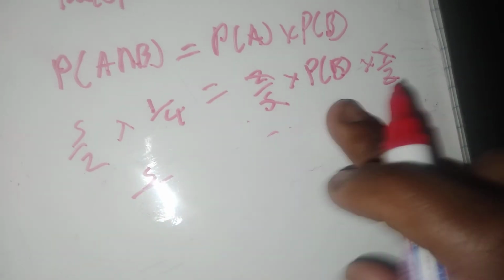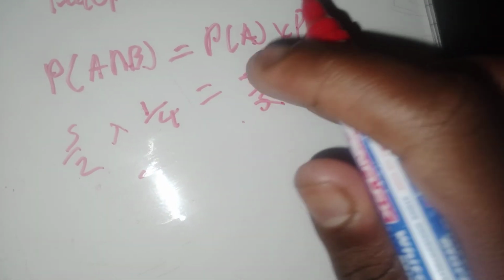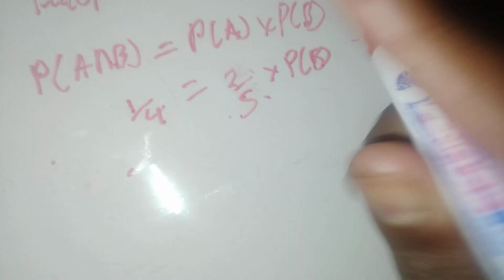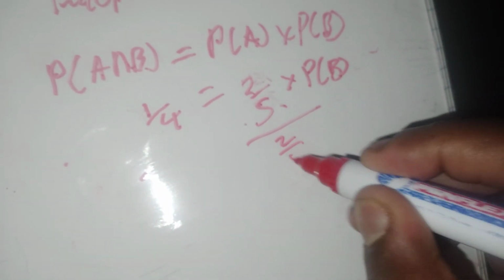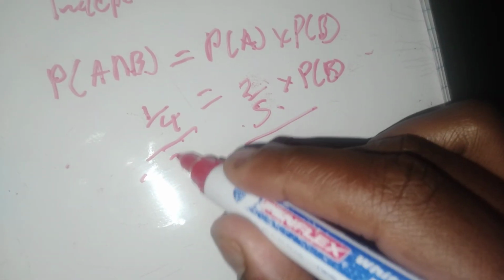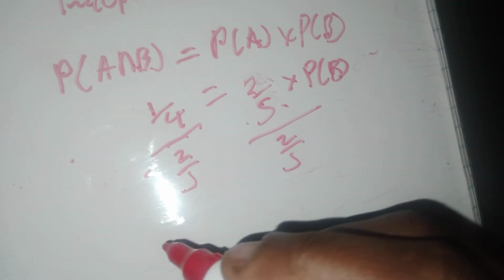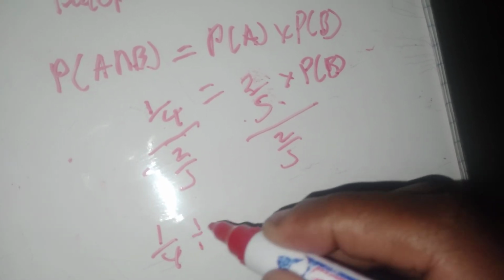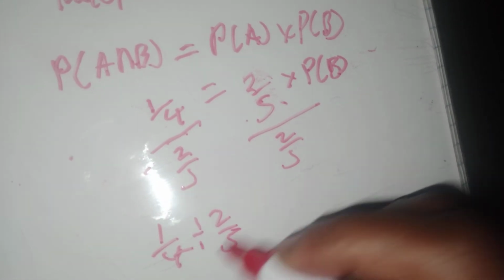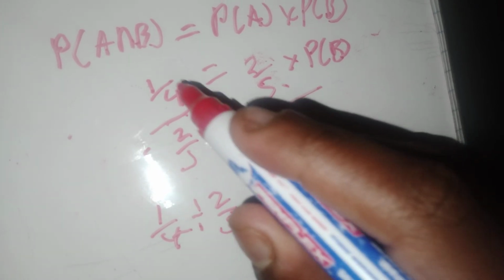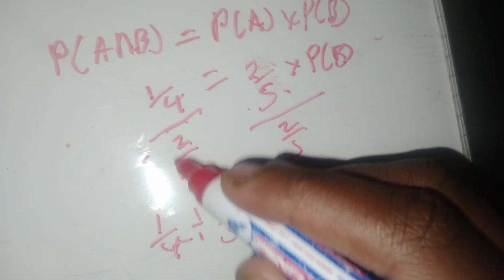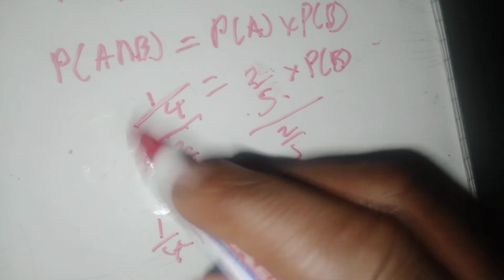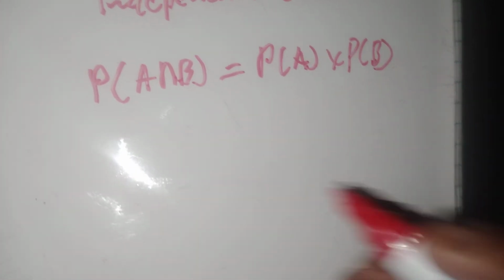You could have also just said, okay, fine, let's just divide both sides by 2 over 5. But remember with this, you must be careful. In the calculator, it's better to type it like this. Type it this way in the calculator. If you try and type it this way in the calculator, you might get it wrong because maybe in the calculator, this line might be the longest when it's not supposed to be.